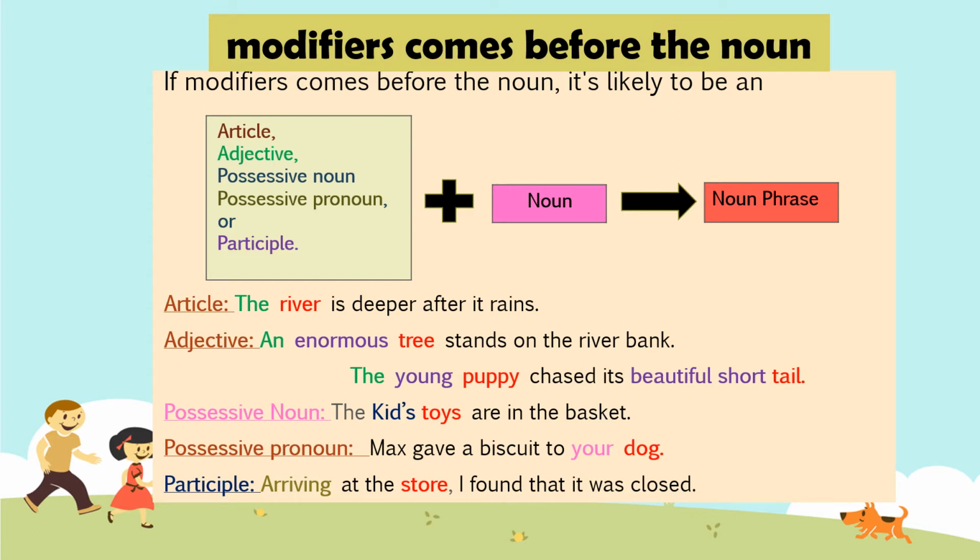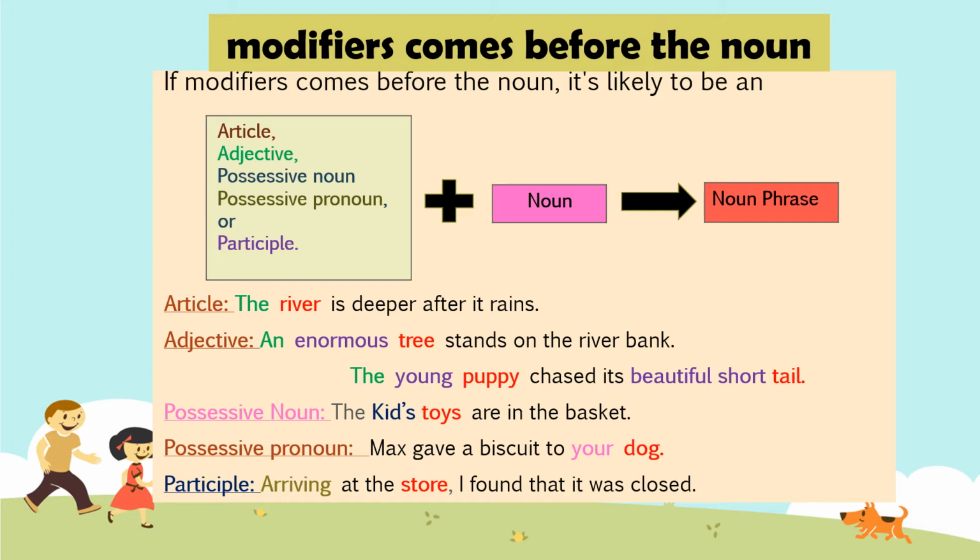Let us understand some examples given here. The river is deeper after it rains. In the first example, the is the article which has come before a noun river. Second example, an enormous tree stands on the river bank. An is the article, enormous is the adjective, and tree is the noun. So, an enormous adjective and article has come before the noun.